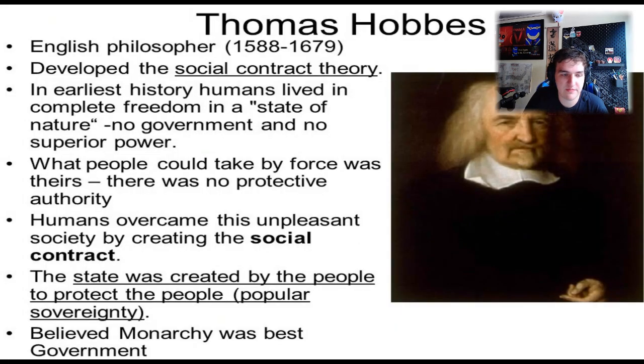And so here's Thomas Hobbes, the English philosopher. He developed the social contract theory. In the earliest history, humans lived in complete freedom in a state of nature, which means there was no government and no superior power. That's where Thomas Hobbes had the dark, morbid views of the state of nature, that this would lead to anarchy and eventually to a brutal war through violence.